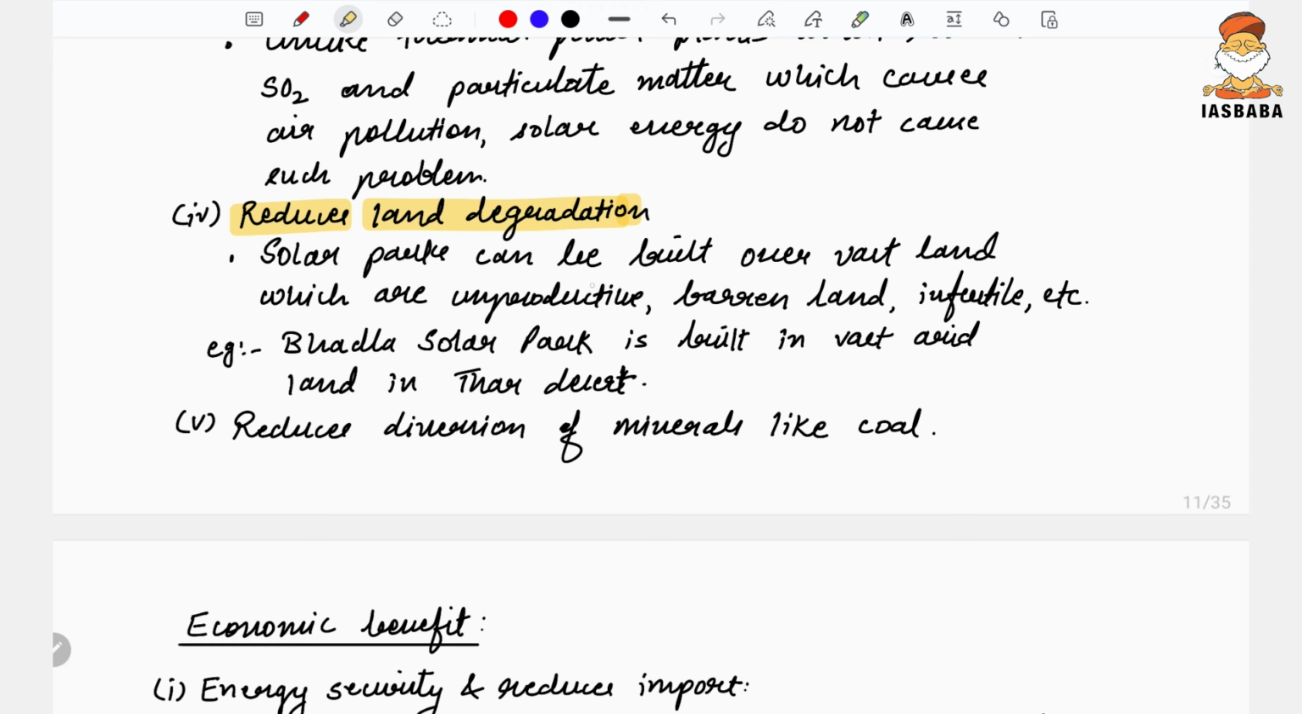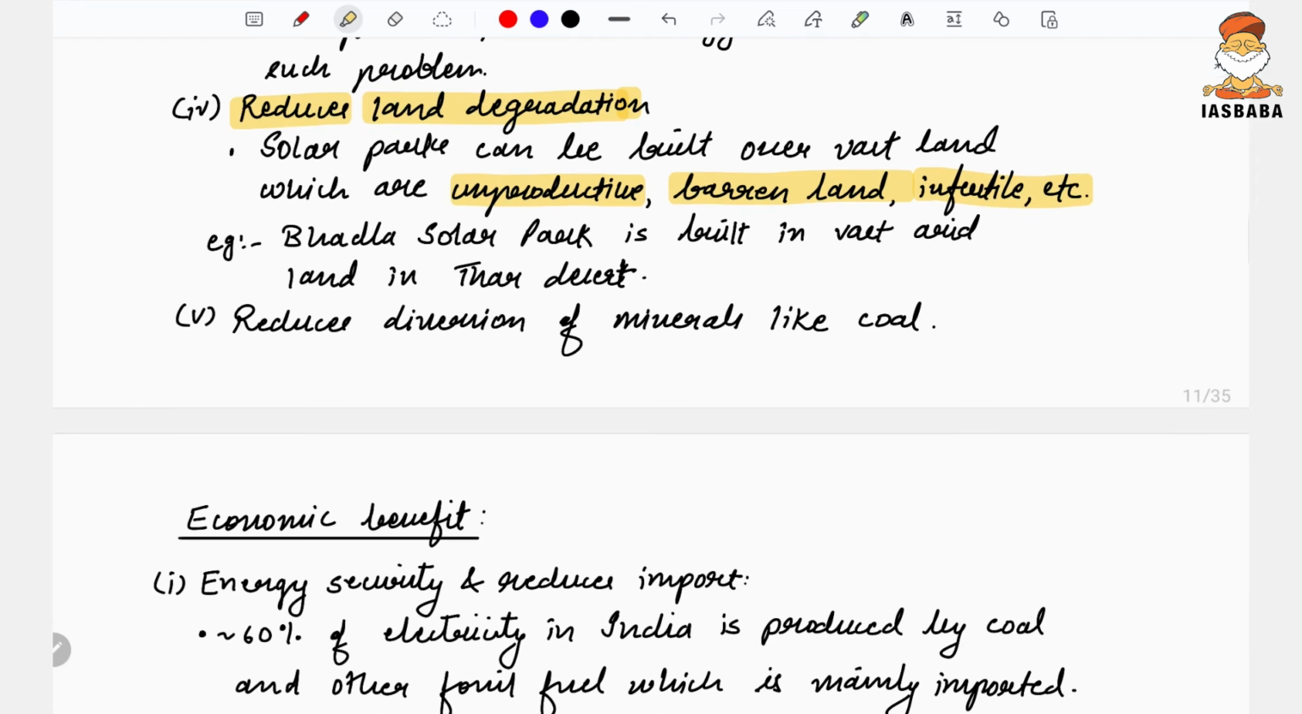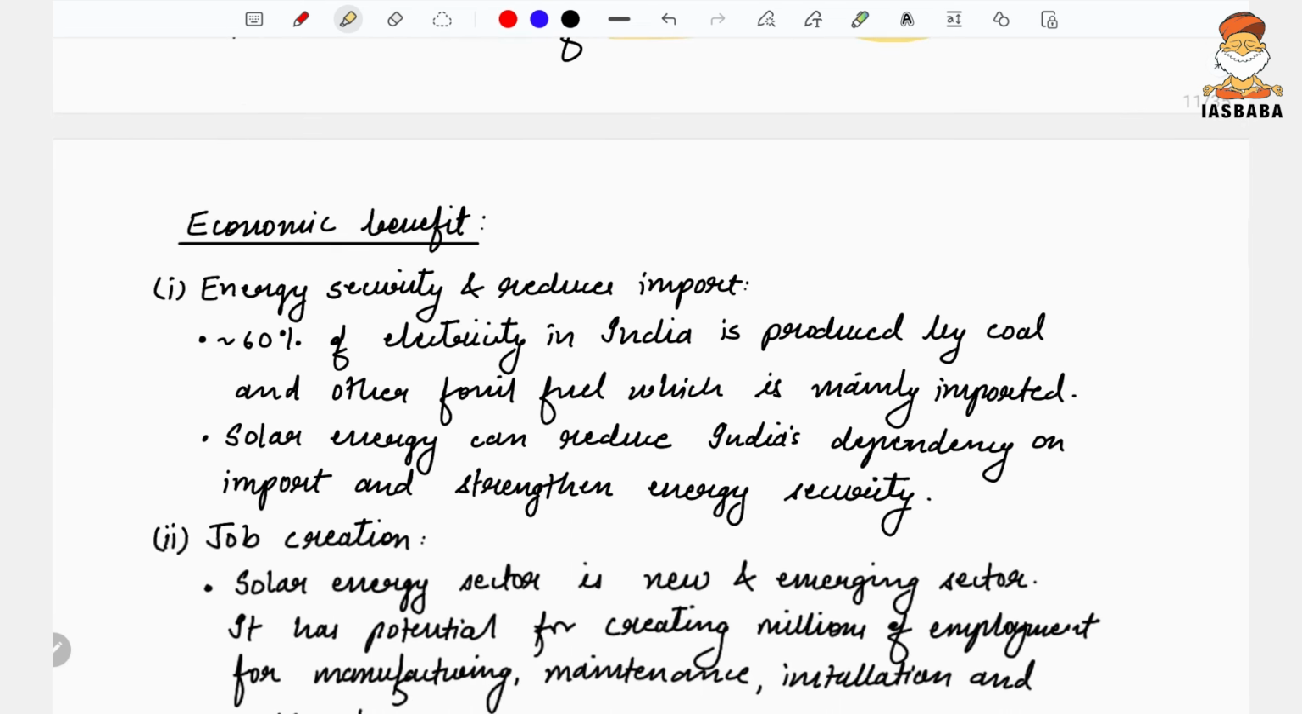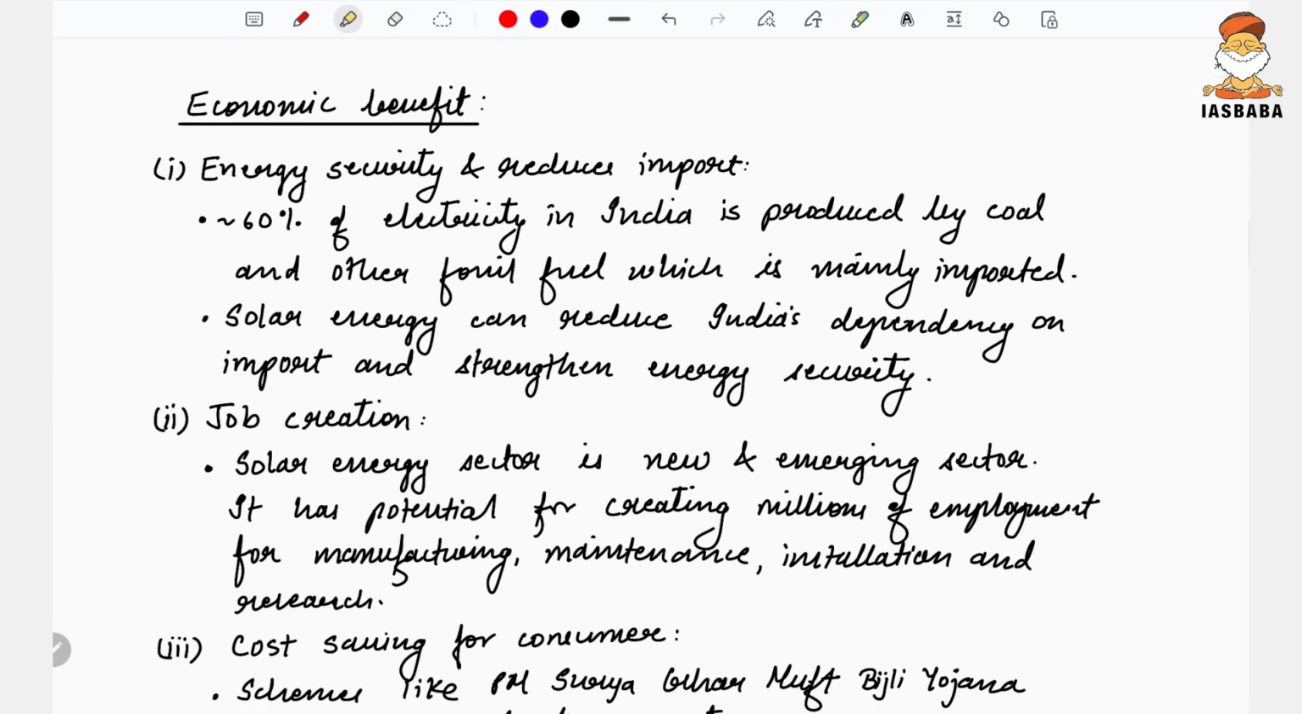So all unproductive land, barren land, infertile land could be used for solar power plants. For example, Bhadla solar power plant, which is the world's biggest solar park, is located in the arid region of the Thar desert. It also helps in reducing the diversion of minerals like coal. Coal could be utilized for some other economic purpose.